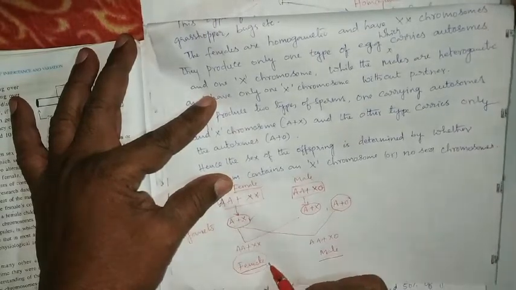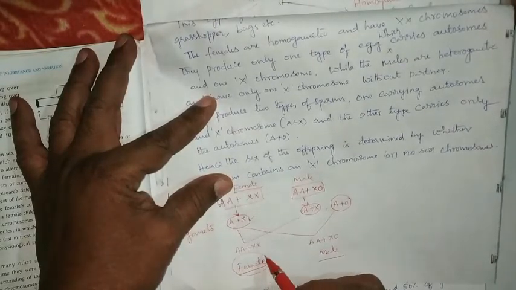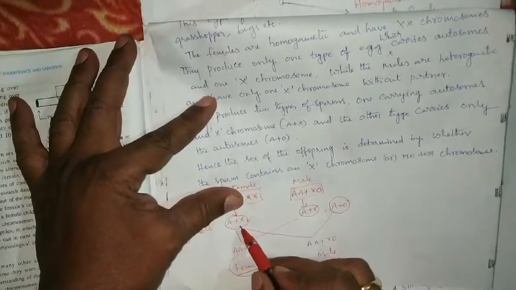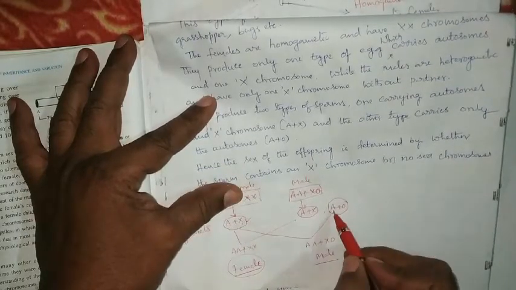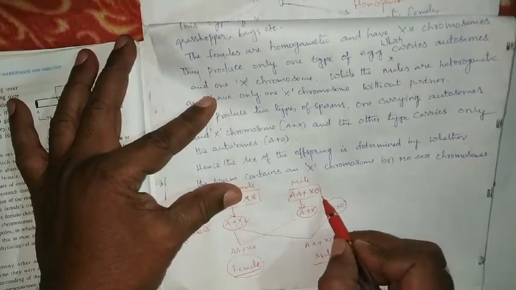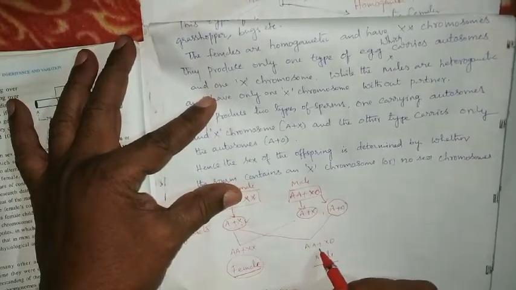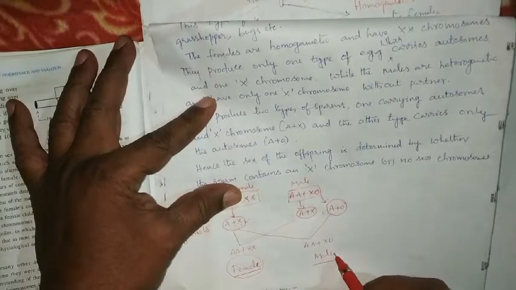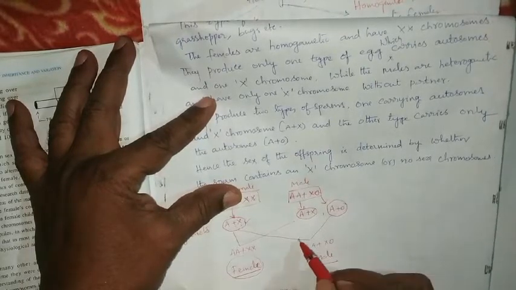If the A plus X female gamete fuses with the A plus O male gamete, we get AA plus XO male.